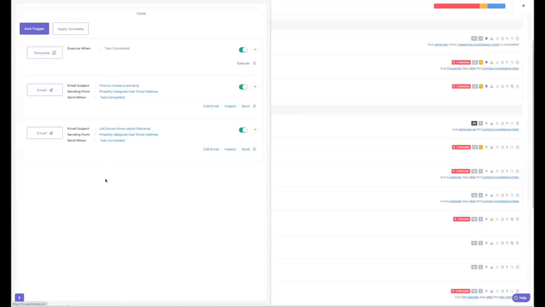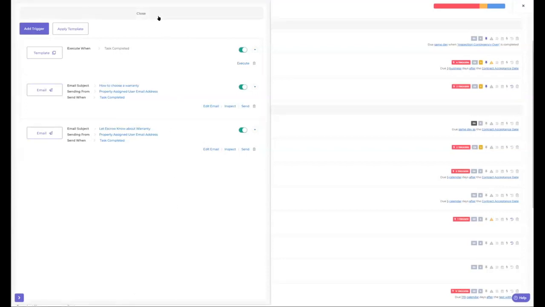So you can have a ton of them in here. It doesn't just have to be 3. Now, if you're on the premium package, you're going to get 3 triggers per task. If you want more than that, you'd have to upgrade to the premium add-on, where then you're going to have unlimited triggers in here. I think actually it's a 999 limit. If you're putting 999 things on here, you have issues.